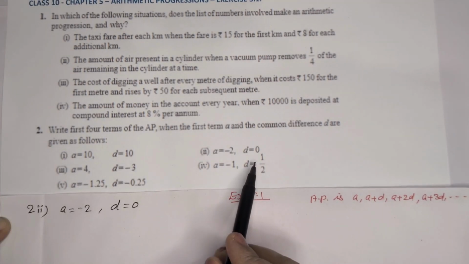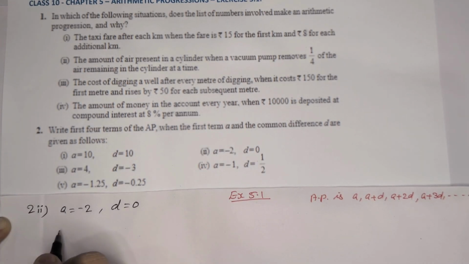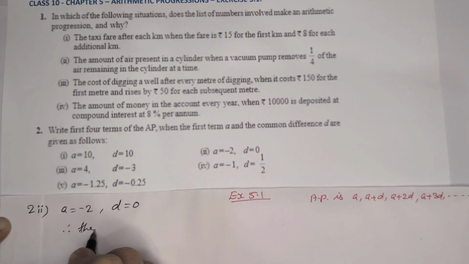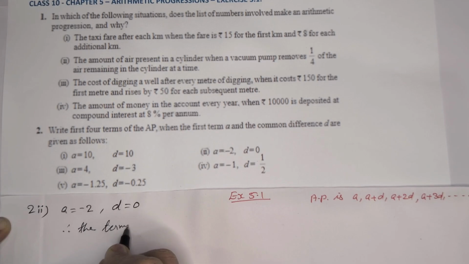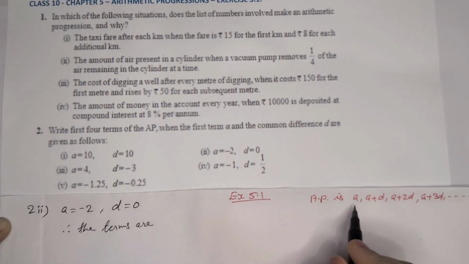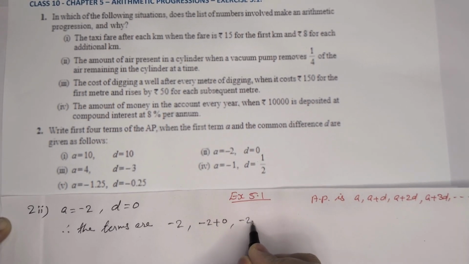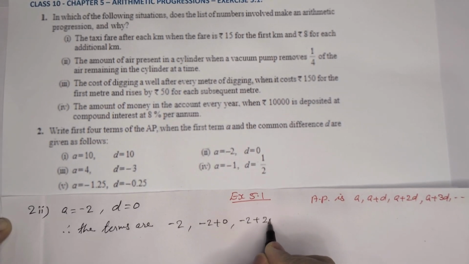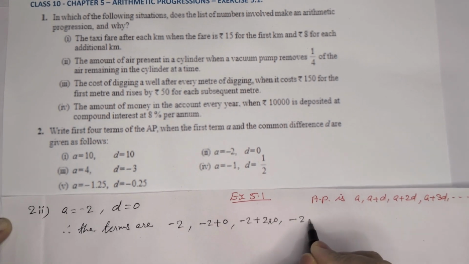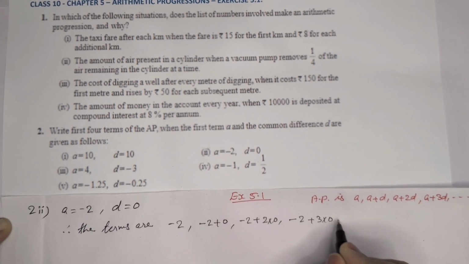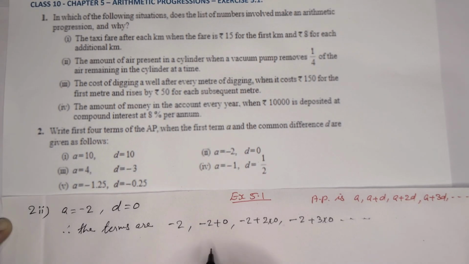Second one, a is equal to minus 2 and d is equal to 0. So we can write the terms: first term is minus 2, then minus 2 plus 0, then minus 2 plus 2 into 0, that is the same, then minus 2 plus 3 into 0, etc. It's going on, which means everywhere minus 2 is coming.